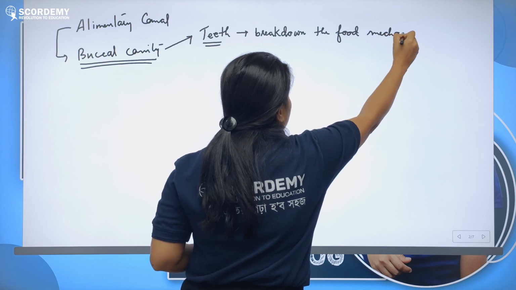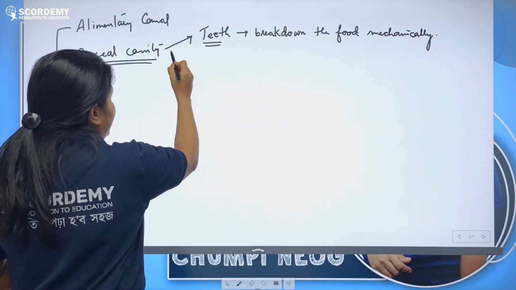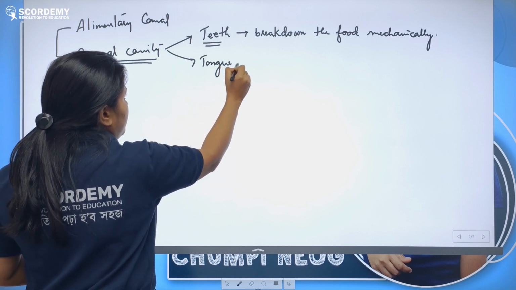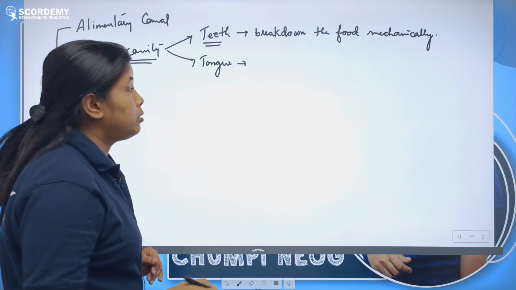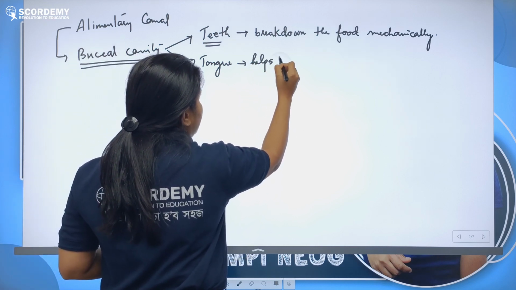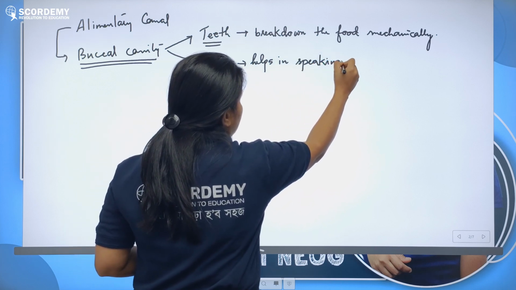Then we have the tongue. It helps in speaking, which is not part of digestion, but still.